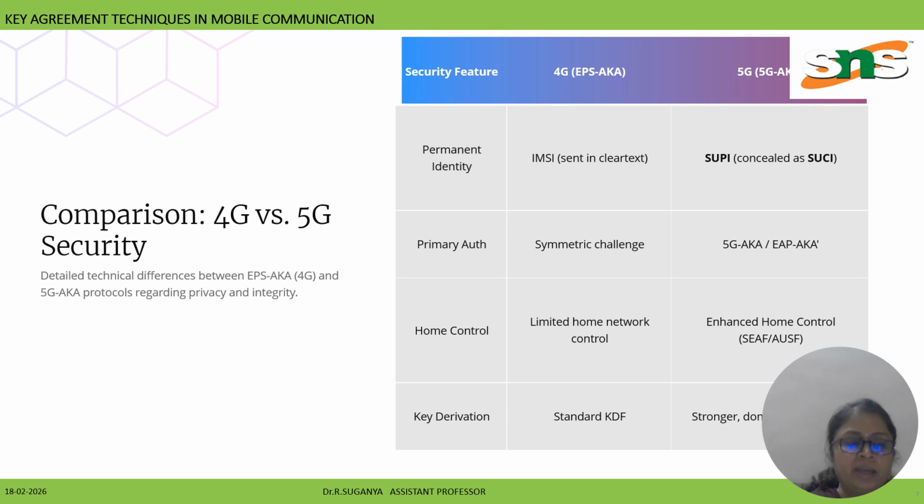For primary authentication, 5G has enhanced mutual authentication with stronger cryptographic methods like 5G AKA or EAP-AKA. For home control, 4G has limited home network control, which is enhanced in 5G. And key derivation, which uses a standard key derivation function in 4G, improves key generation and security in 5G.